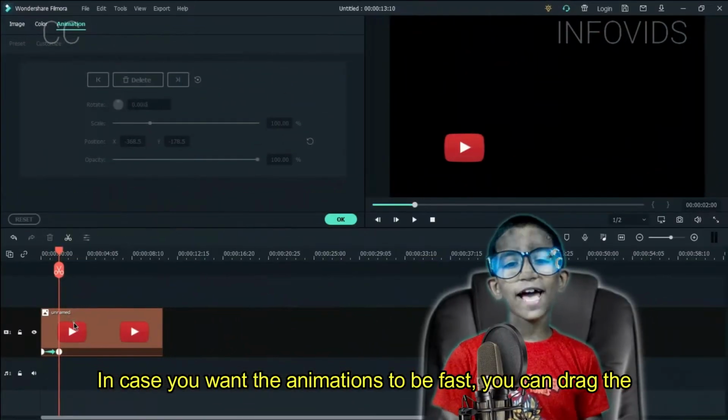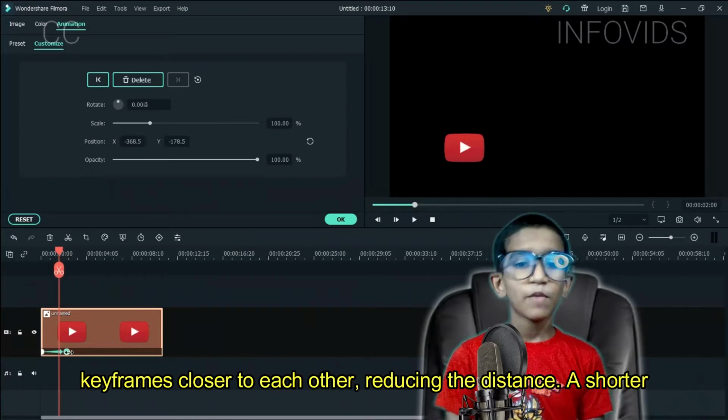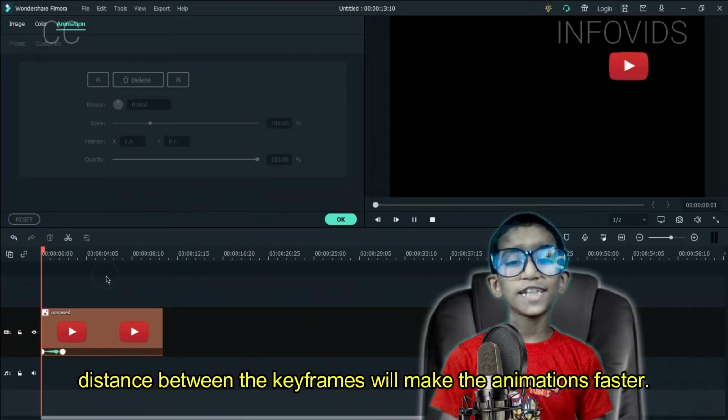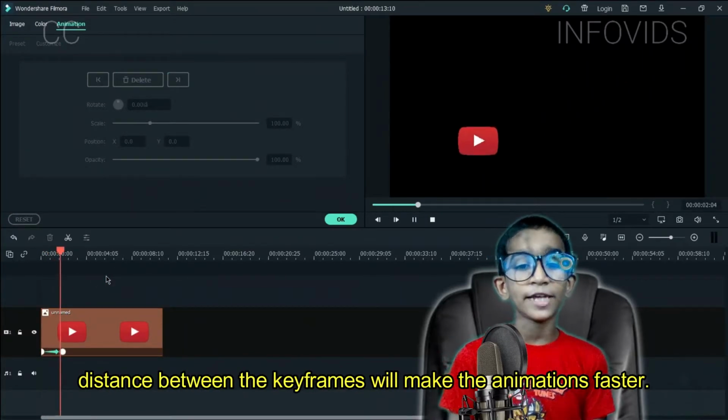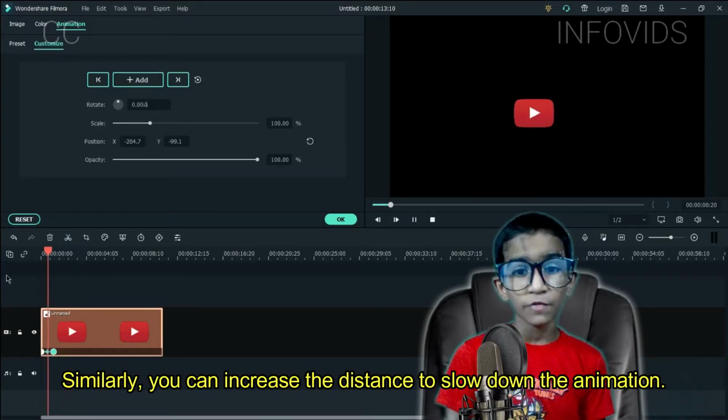In case you want the animations to be fast, you can drag the keyframes closer to each other, reducing the distance. A shorter distance between the keyframes will make the animations faster. Similarly, you can increase the distance to slow down the animation.